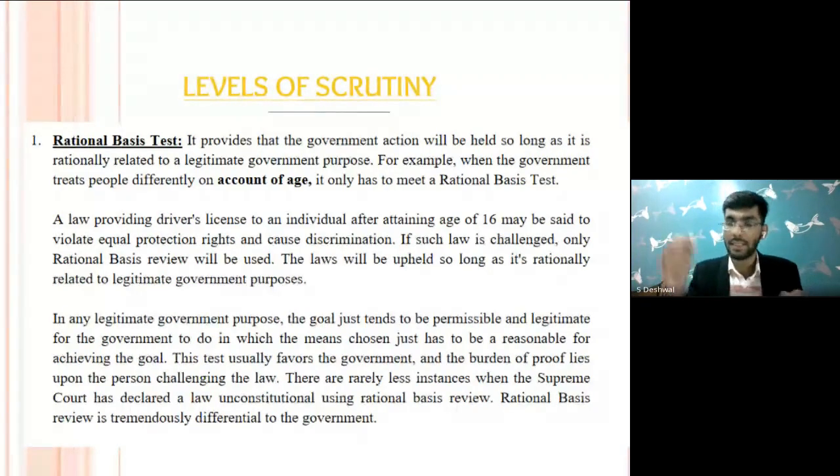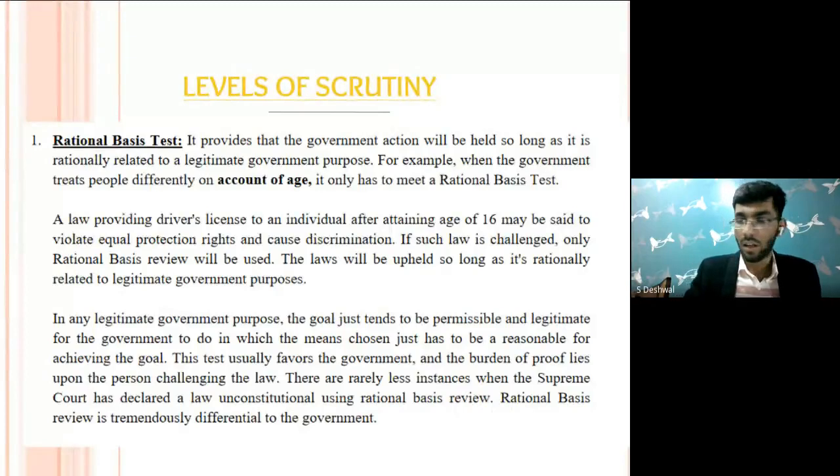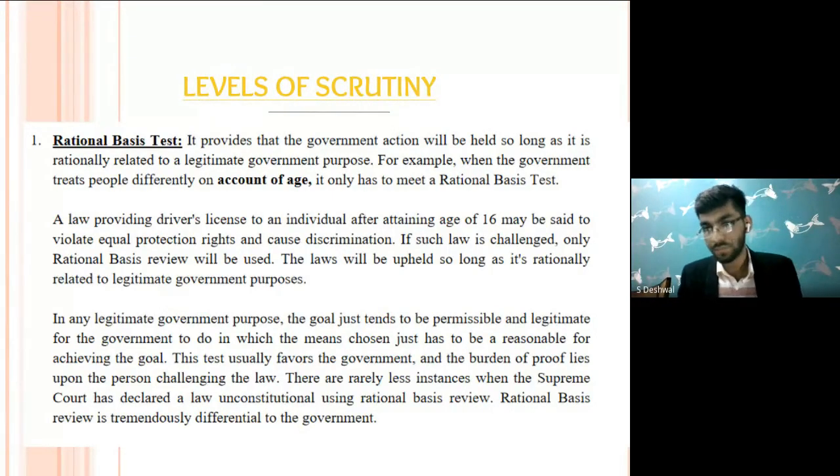So very similar. It says that there is some goal which the state intends to achieve, and for it, the state has taken permissible and reasonable steps for achieving that goal. This test usually favors the government, and the burden is upon the person challenging the law. There are very few cases where the Supreme Court declared a law unconstitutional using rational basis review. Rational basis review is tremendously deferential to the government. When I say tremendously deferential to the government, it means that it actually favors the government. Okay, so that was about the rational basis test.